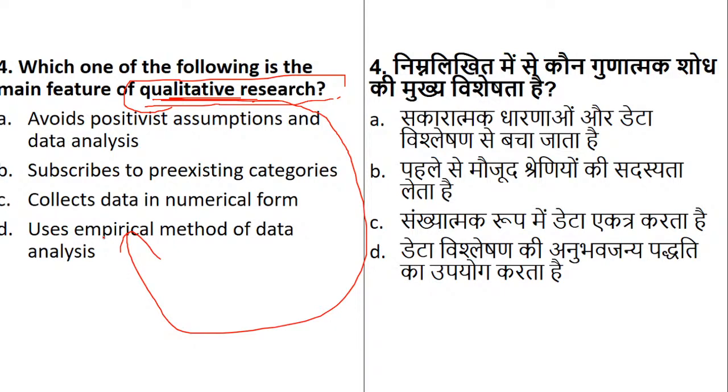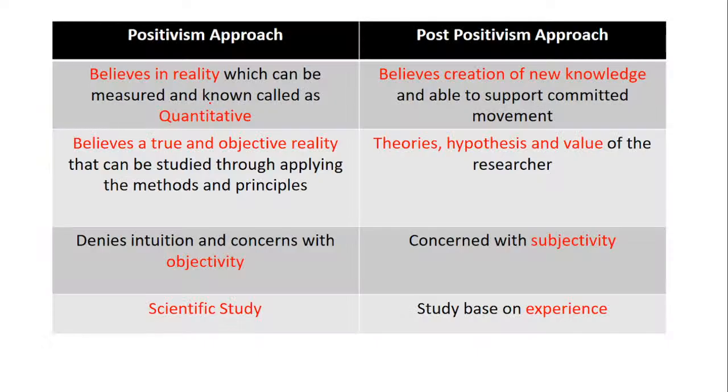Okay. Now empirical method of data analysis. So they are doing it statistically. So how that will become a part of qualitative research, I didn't get. So everyone is answering 4D. Okay, so it means I need to explain the topic over here. Now here, let me first take you to positivism and post-positivism approach. Let's understand that first, okay?